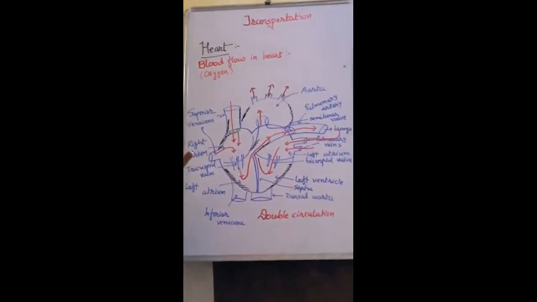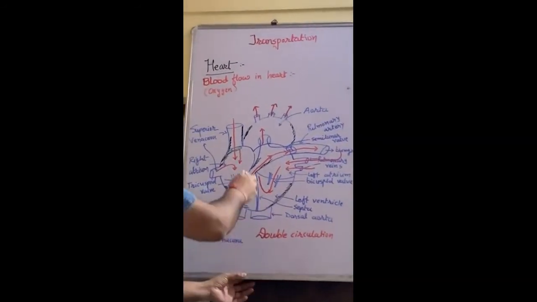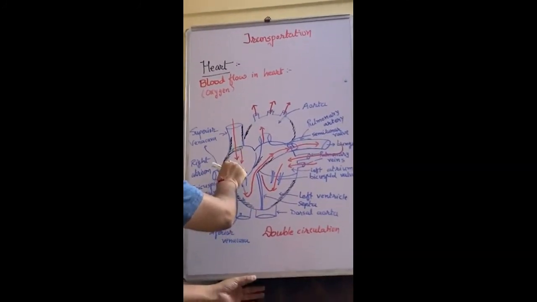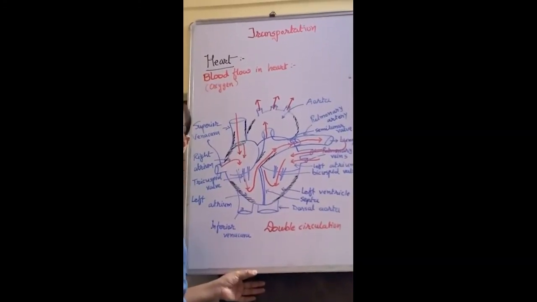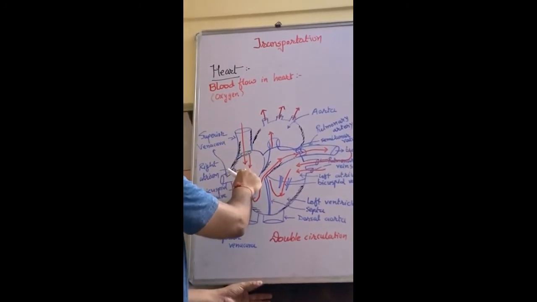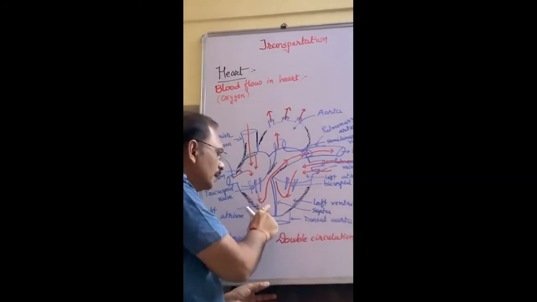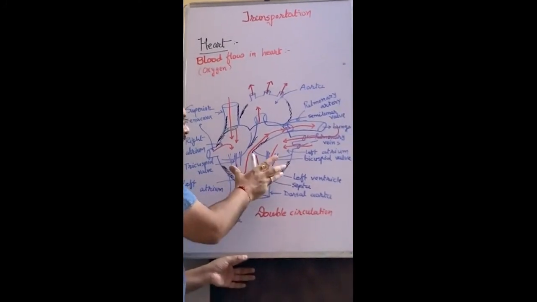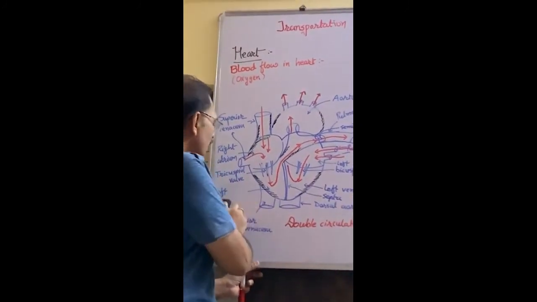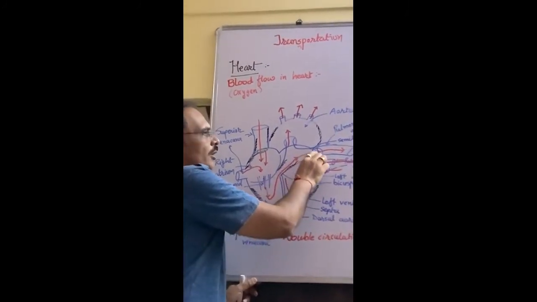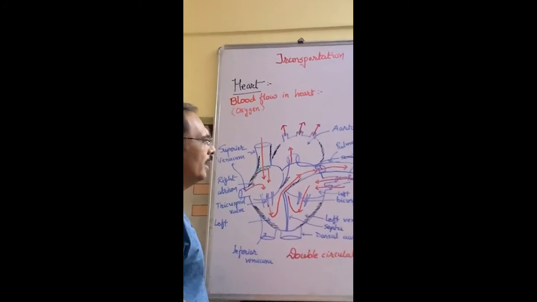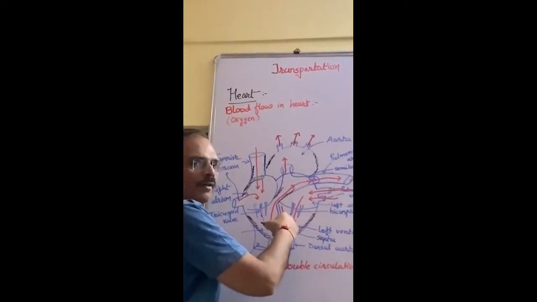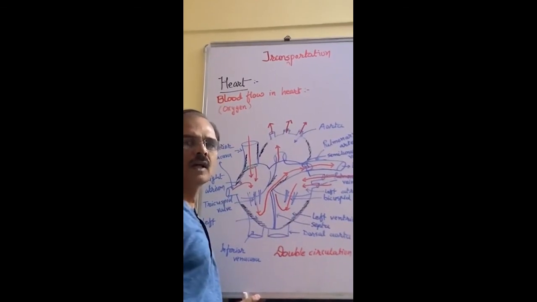Okay? Once again I repeat. From the superior vena cava, deoxygenated blood from the upper part of the body, and from the inferior vena cava, deoxygenated blood from the lower part of the body, enter into the right atrium, exert pressure on the tricuspid valve, and then enter into the ventricle. When the ventricle contracts totally, blood jumps into the pulmonary artery and moves towards the lungs. It doesn't move backward because the semilunar valve is there.